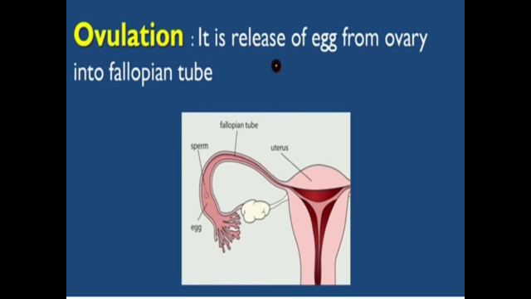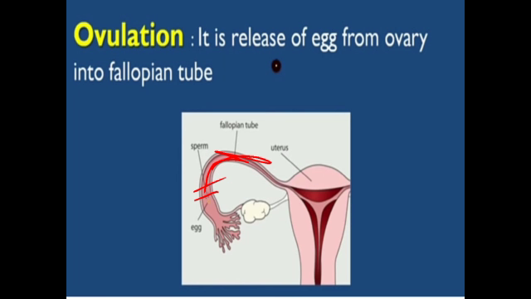Now, as you can see here, these are the eggs, and here is the sperm. This egg and sperm are released into the fallopian tube.